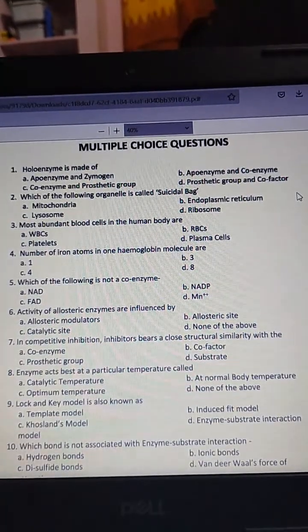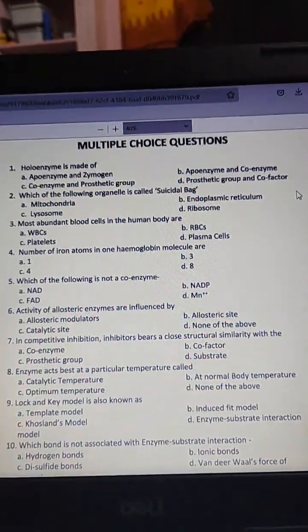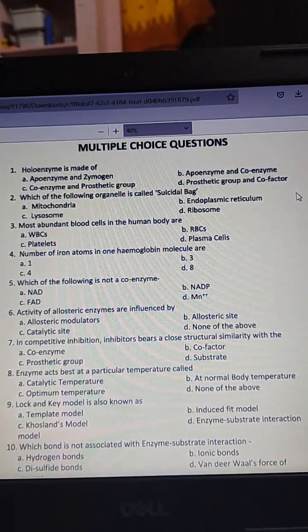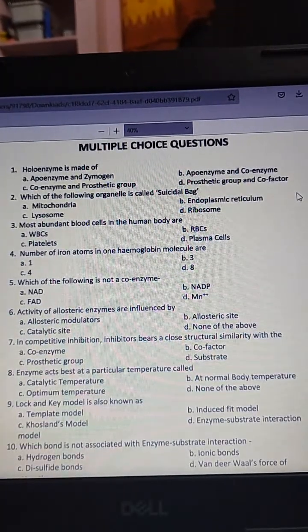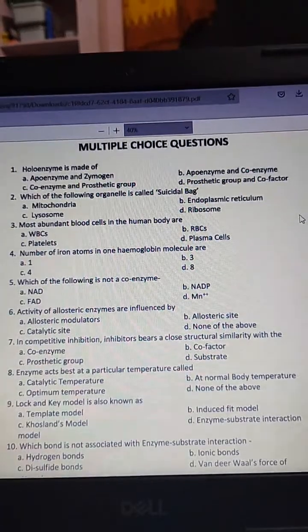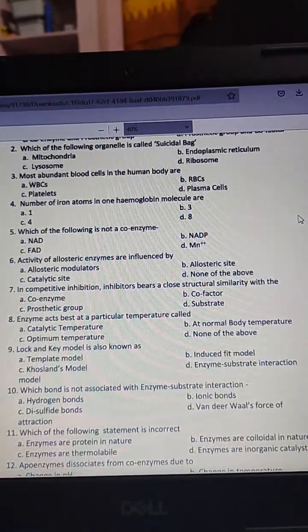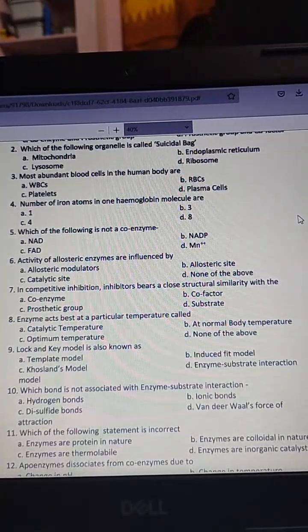Mitochondria, endoplasmic reticulum, lysosome, ribosome. And the answer is C, lysosome.